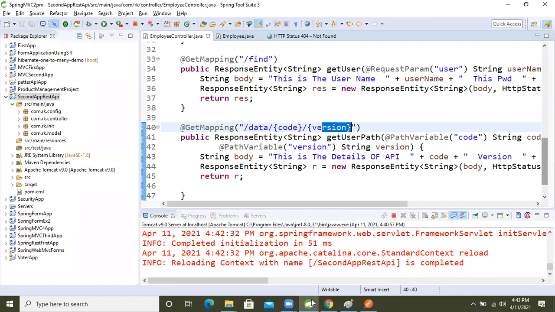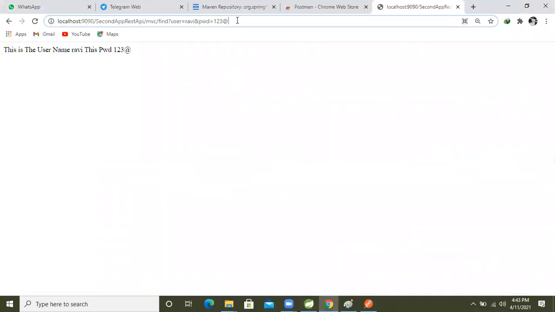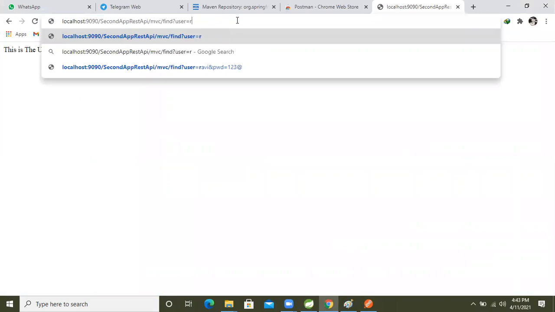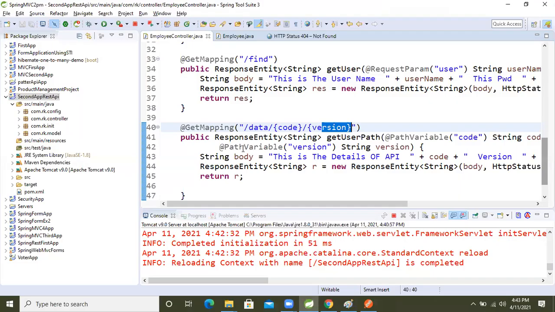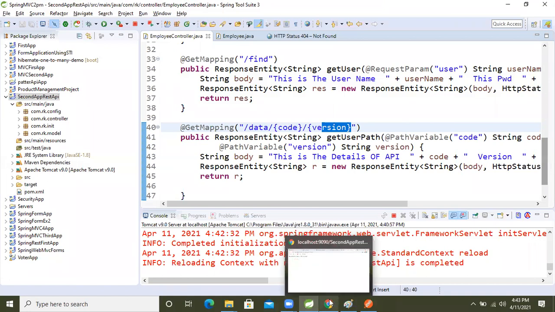Code and version is there. So what we will do now? Here slash, slash data. After then another one is data. After in code, right? Just write the code. What is the code?